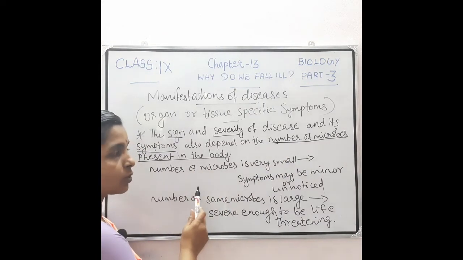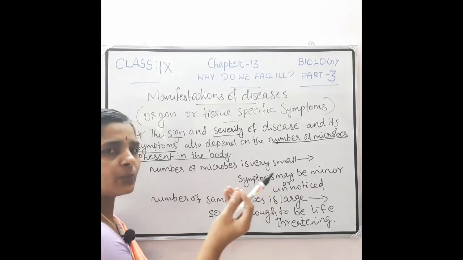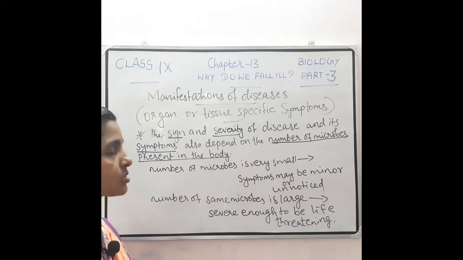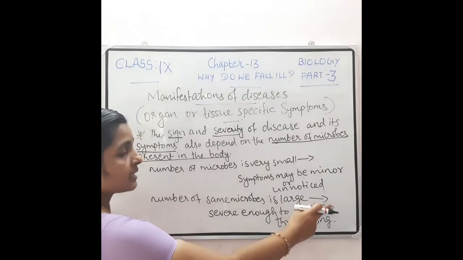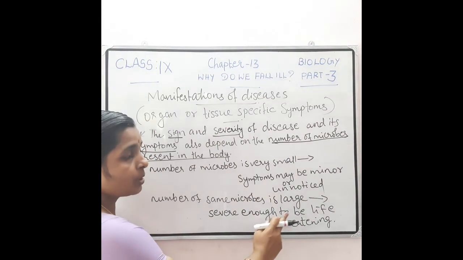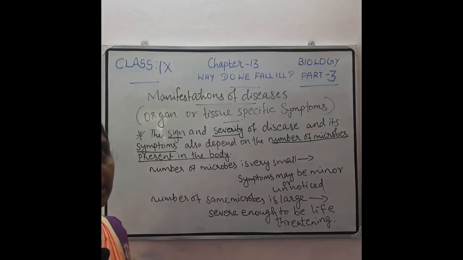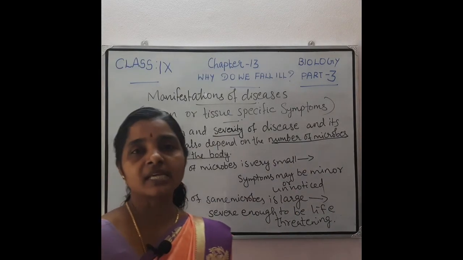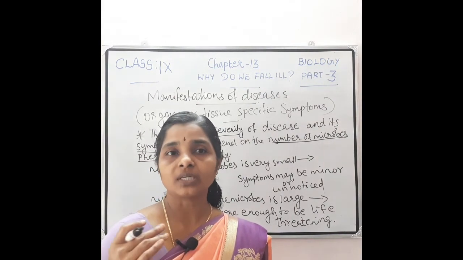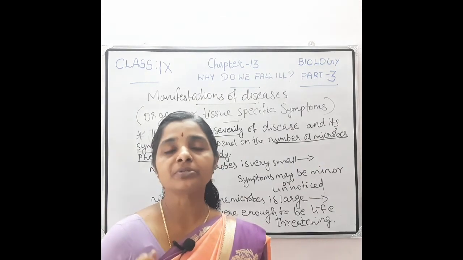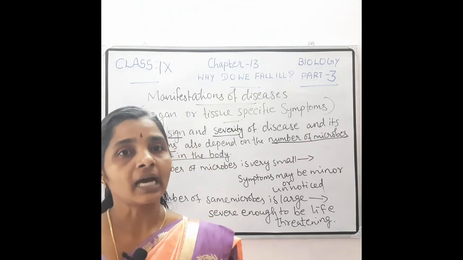If the number of microbes is very small, then the manifestations or symptoms may be very minor or sometimes unnoticed also. If the number of the same microorganism is large, then the disease may be severe enough to be life-threatening. That means it leads to death. Thus, our immune system has a major role in preventing these diseases. If our immune system is very strong, then the number of microorganisms cannot be high.